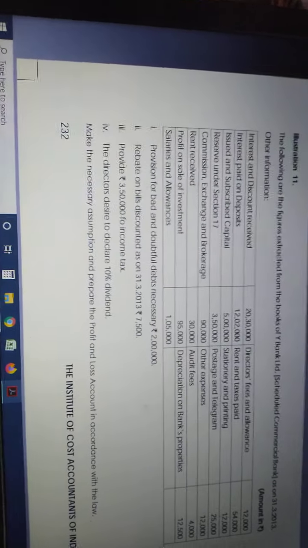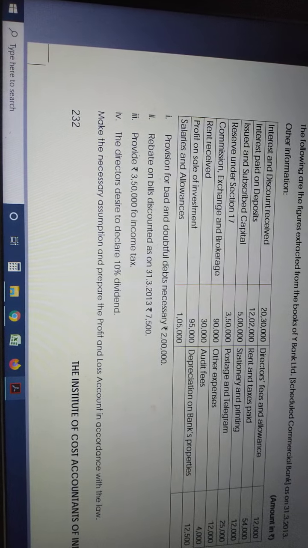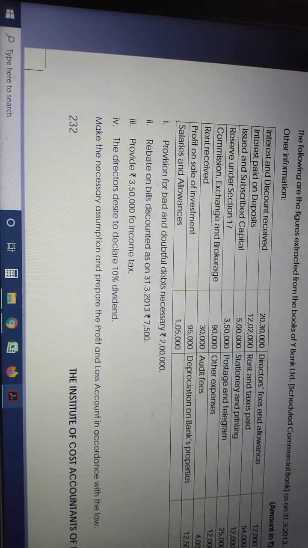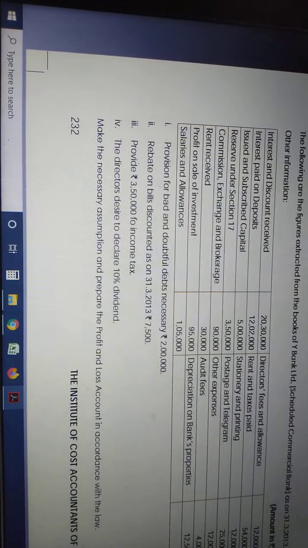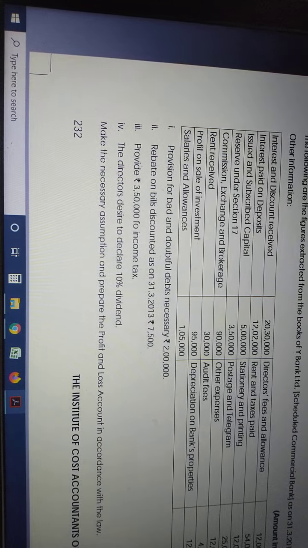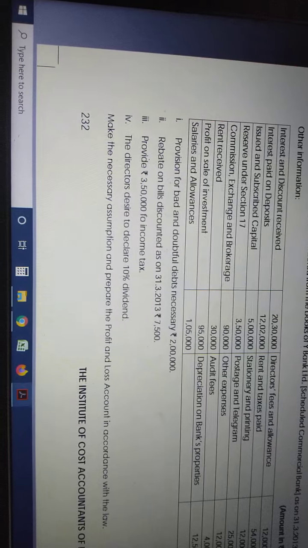So interest and discount received, what item is it? Is it a P&L item or a balance sheet item? It is a P&L item. Whether it is an income or expense, it is an income, because interest and discount is received. Okay. So what should we do? It's an income. Which schedule number is it actually?